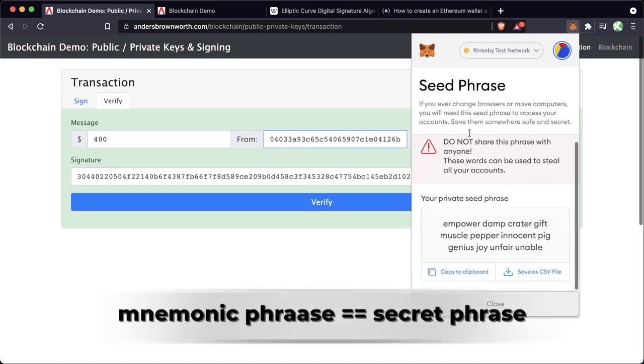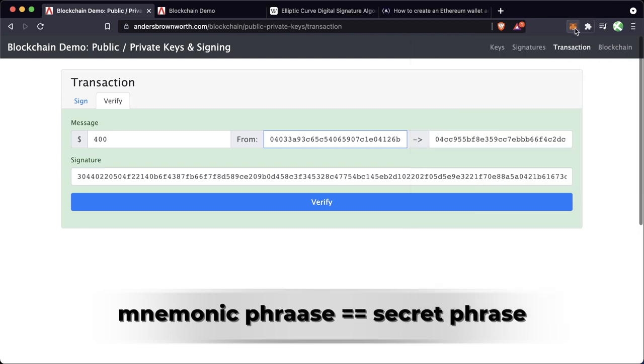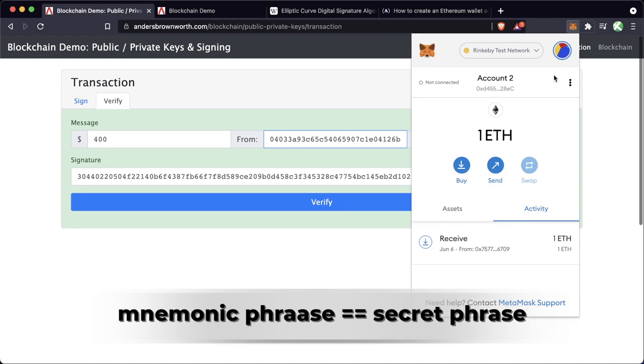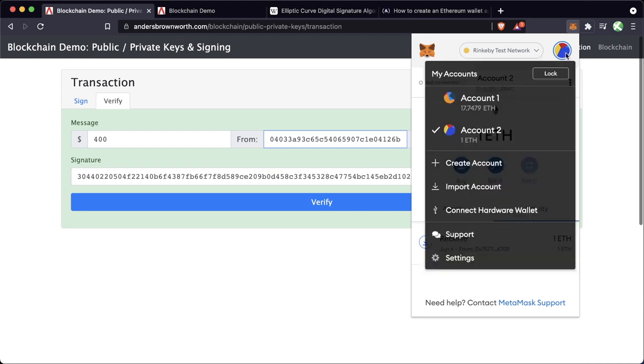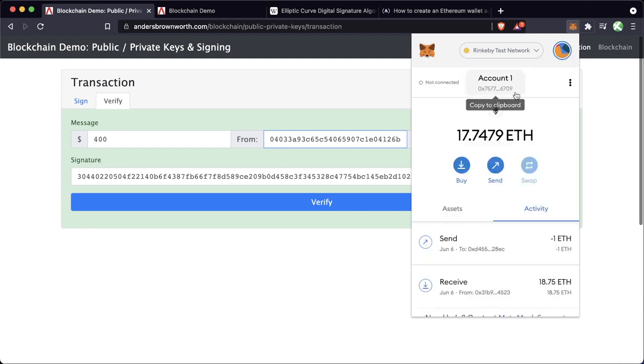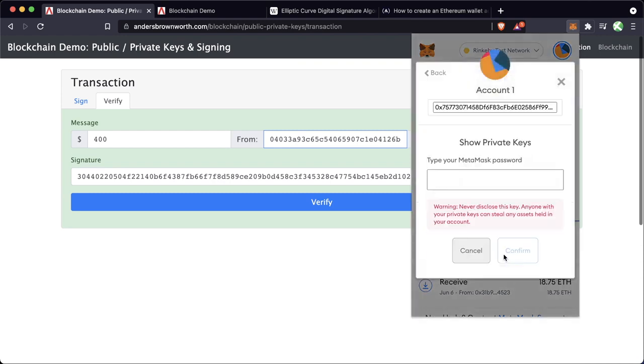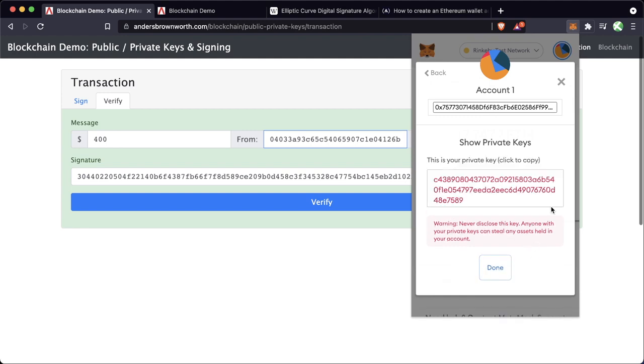When we look at our MetaMask here, we have this mnemonic phrase which allows us to easily get these different private keys, right? So mnemonic phrase combined with whatever account number will get us a private key. So mnemonic phrase combined with 1, we're going to get this private key. And this is when we look at account details, export private key, password confirm. This is going to be the private key that we're going to use to sign our transactions, right?